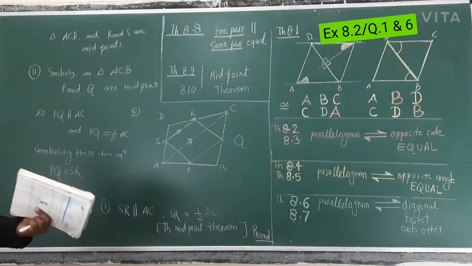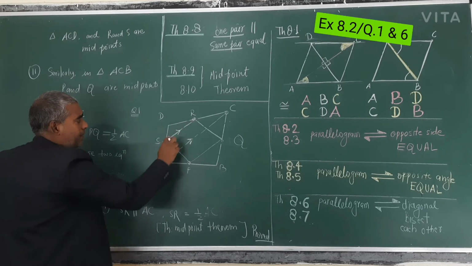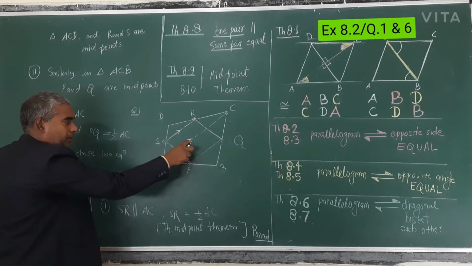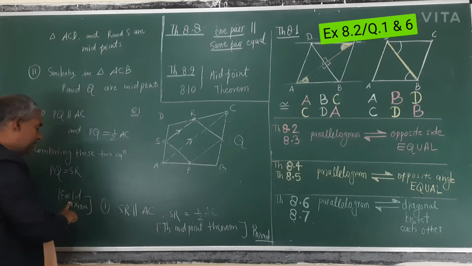So nothing to write. You have written SR parallel to AC. SR parallel to AC. This is parallel to this. So these are also parallel. Combining Euclid axioms.